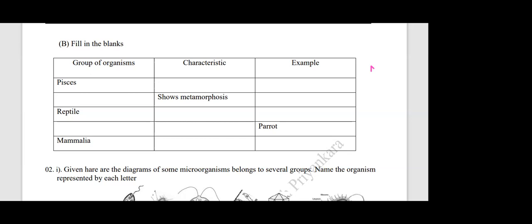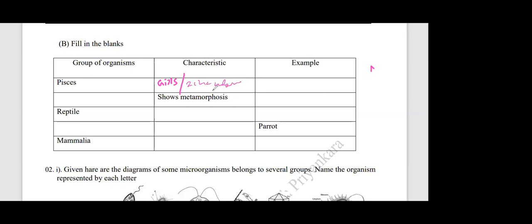Streamlined body shape, very good. Lateral line to detect vibrations, very good. Any of these is accepted: lateral line to detect vibration, streamlined body shape, and one of these you missed. Gills are present, right? Gills for respiration. Then two-chambered heart.